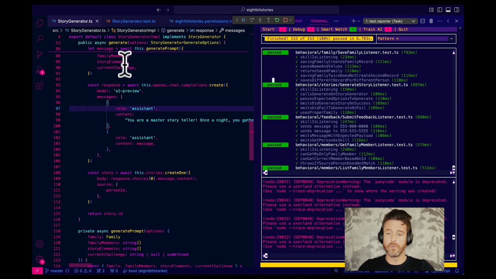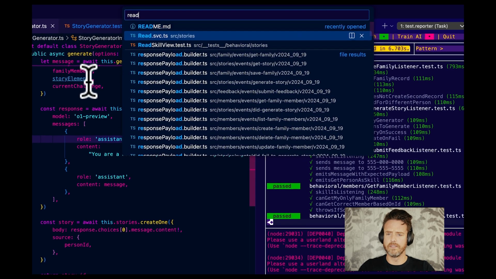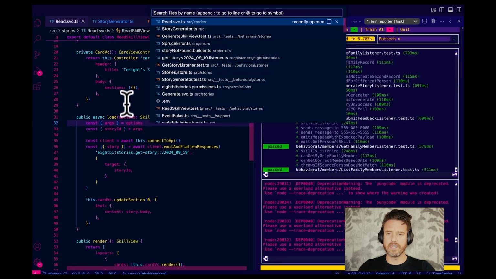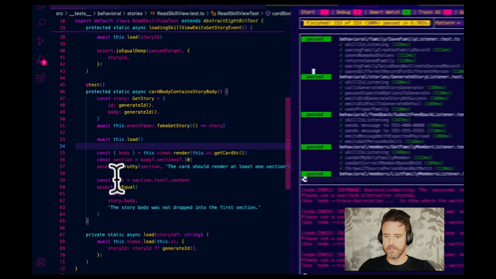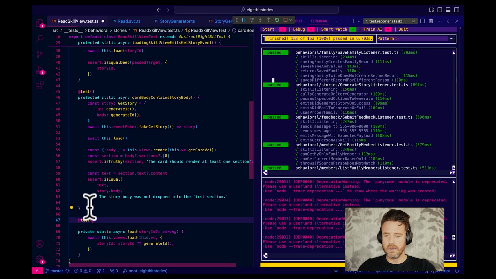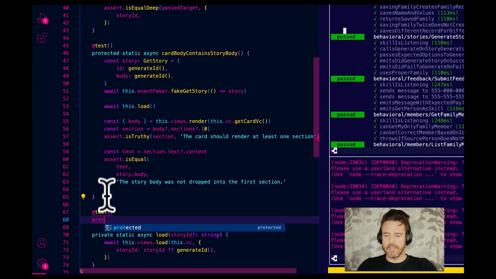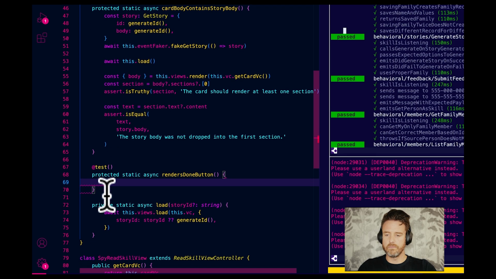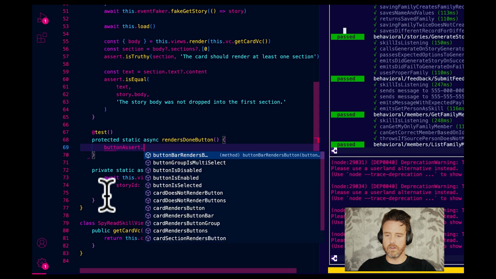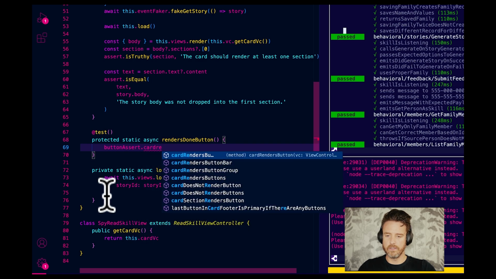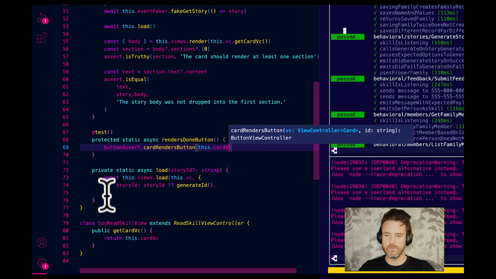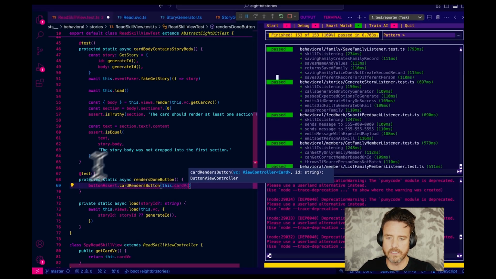So I'm going to go to read, done. No, read.test. Read skill view test. So let me go here. Test. Protected static async renders done button. Go button assert card renders button. This.card VC. Do we have? What do we have? Okay, here, look at this.